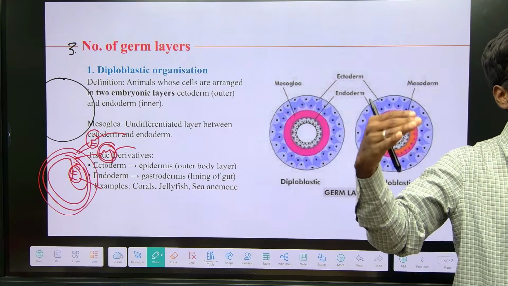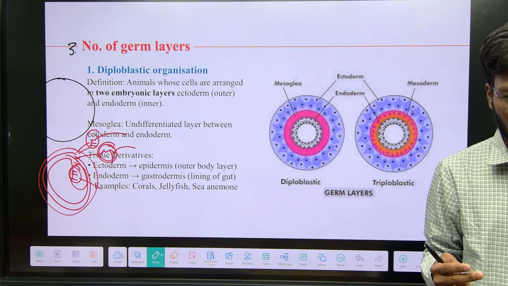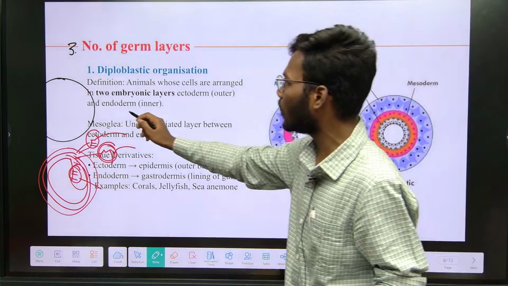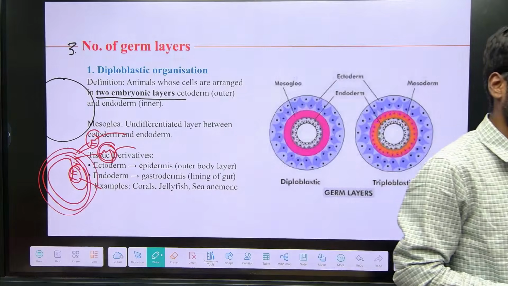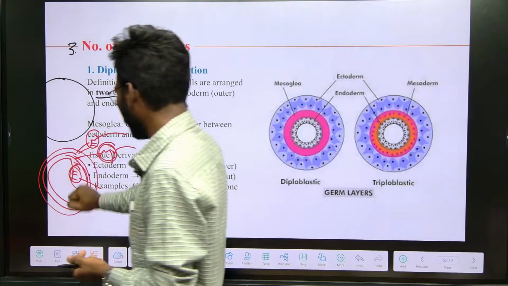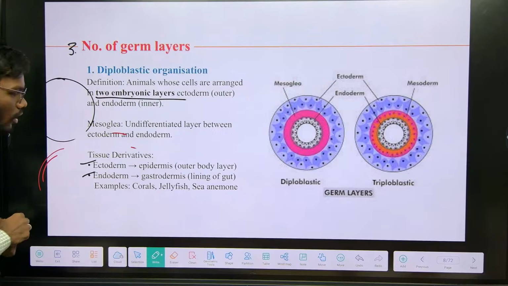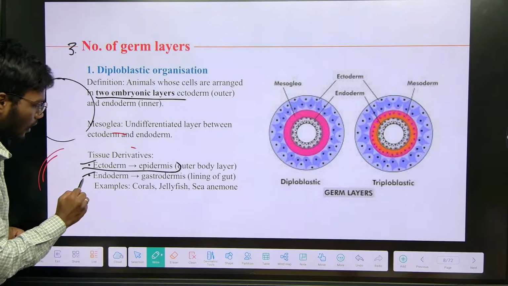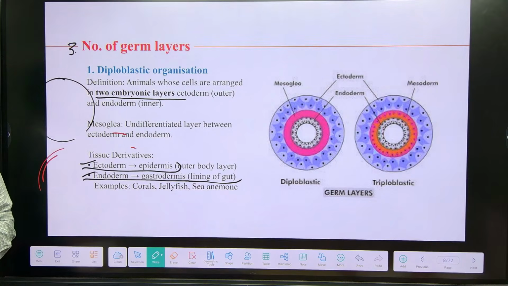Based on the number of germ layers, for example, some animals have only two germ layers. Those animals having only two germ layers are called diploblastic animals. Which germ layers do they have? Only ectoderm and endoderm. This ectoderm gives rise to epidermis, whereas this endoderm gives rise to gastrodermis, the lining of the gut, right?